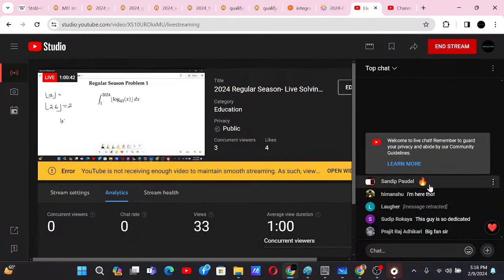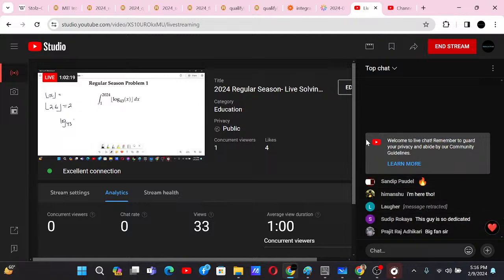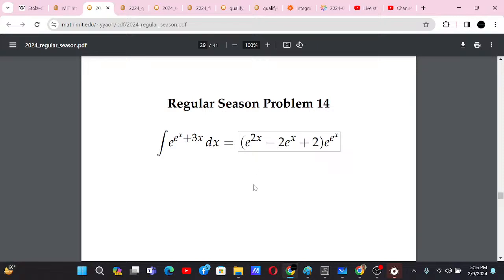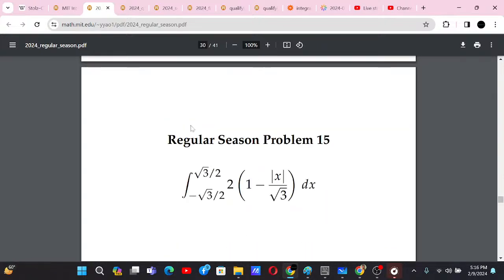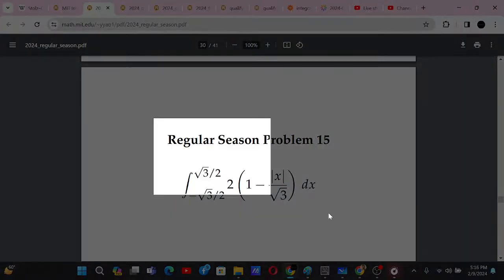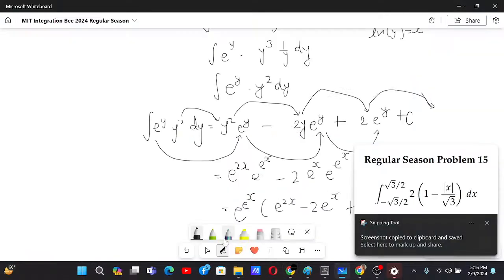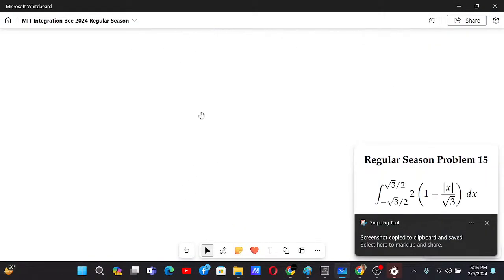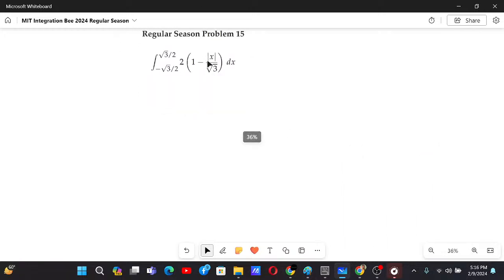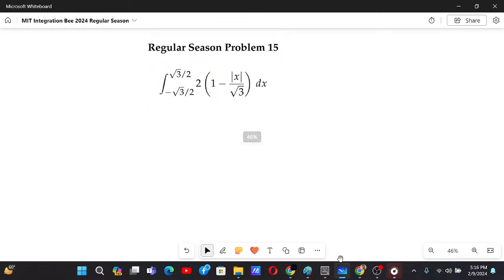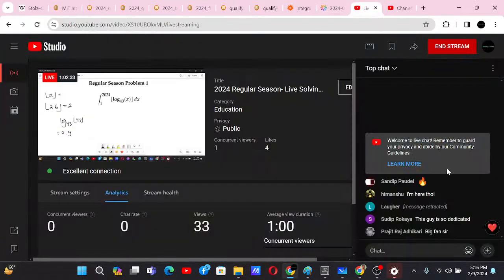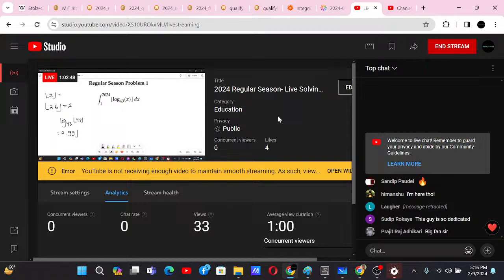Did you enjoy this integral? I think you have. Yeah. Okay, let's go to the next problem then. Now the next problem is something like this. Let me see if he responded or not. Okay, so I think he is gone now, but no problem, we will keep solving because solving is our aim.